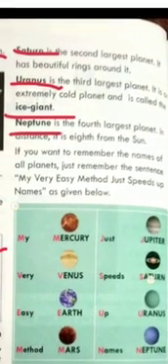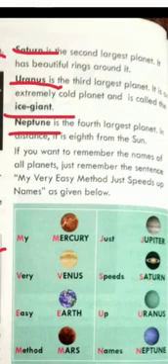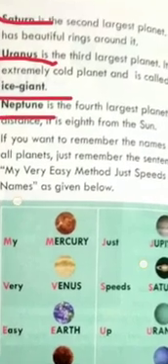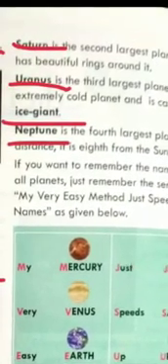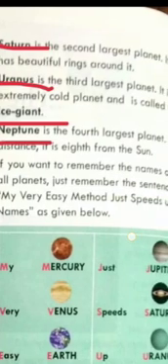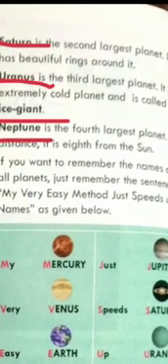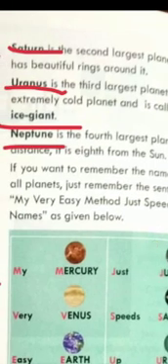Next, students, Saturn. Saturn is the second largest planet, and it has a beautiful ring around it. Uranus is the third largest planet, and it is extremely cold on this planet, so we call it an ice giant also. Neptune is the fourth largest planet and it is the 8th number from the Sun, meaning the last number.